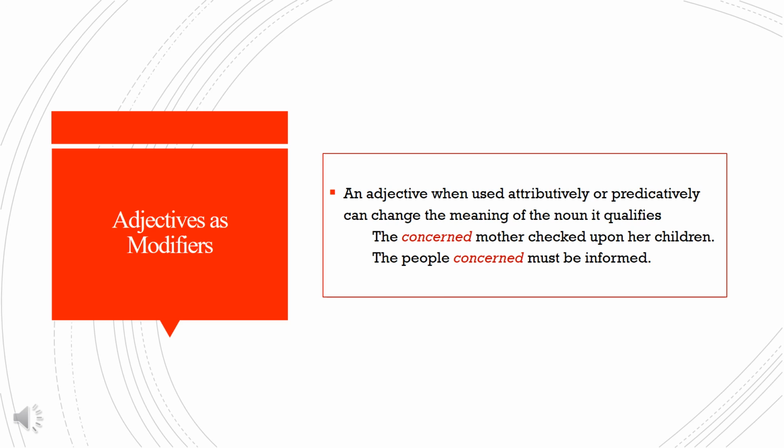As said earlier, adjectives are also called noun modifiers. This is because the same adjective, when used attributively or predicatively, can qualify a noun in two different ways. The concerned mother checked upon her children. Concerned mother. Here, the adjective concerned refers to an emotional attachment she has over her children. The people concerned must be informed. People concerned. Here, the adjective concerned refers to the responsibility or the duty of the people.